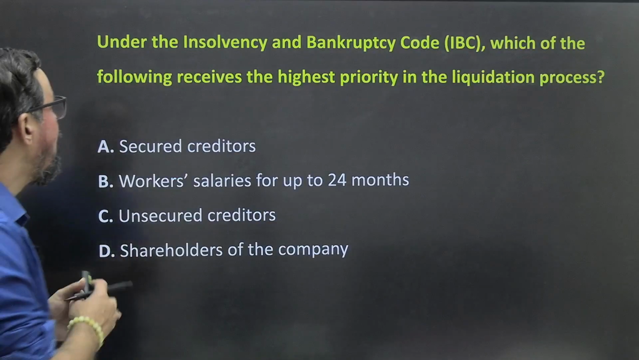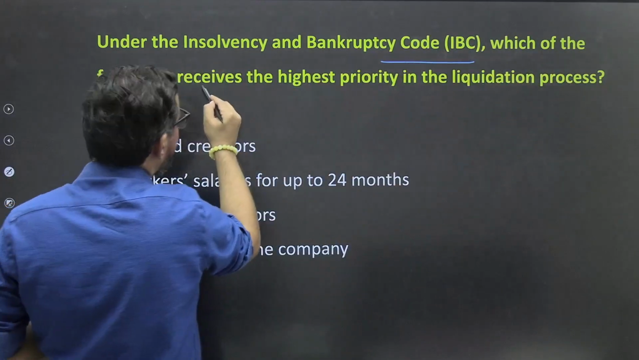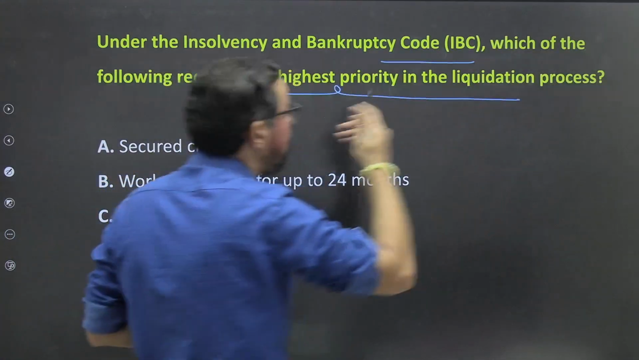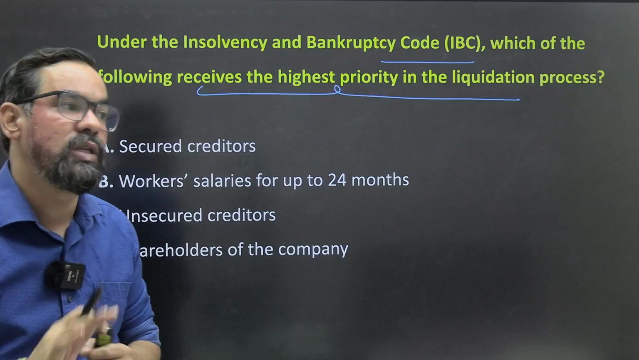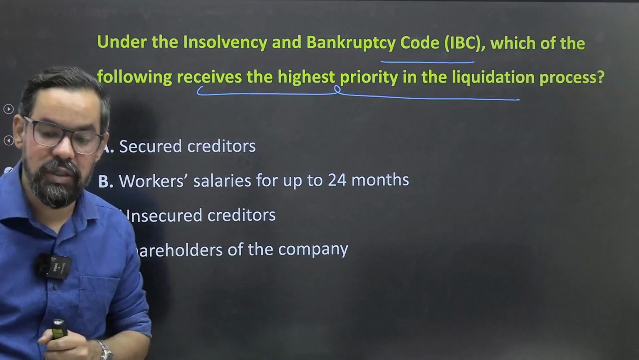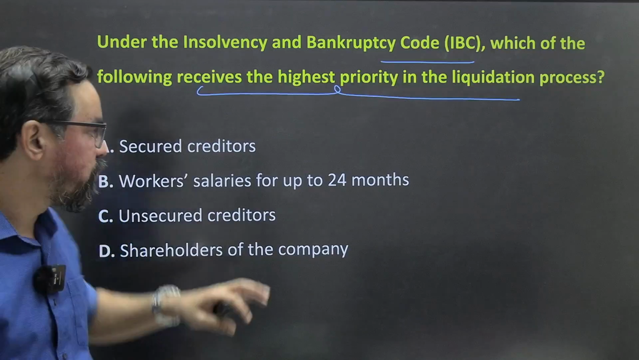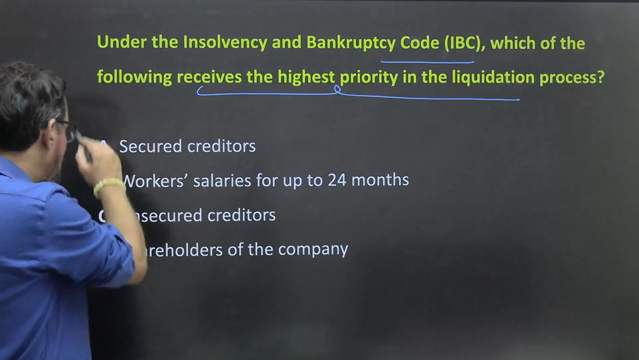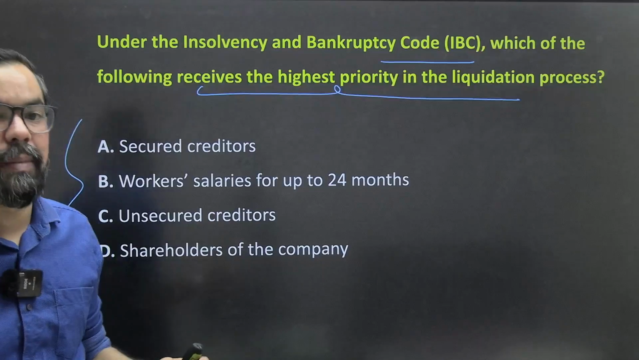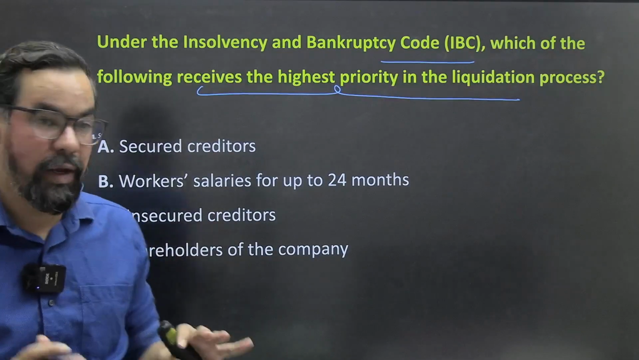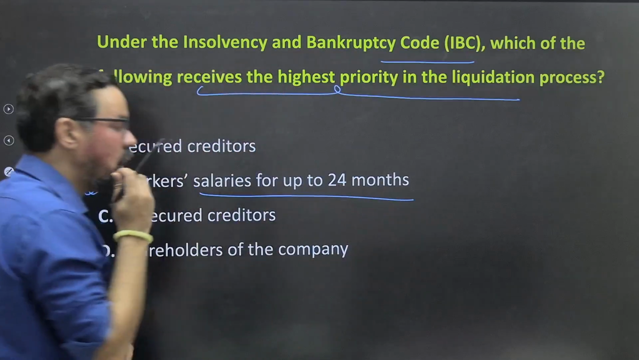Next one. Under the Insolvency and Bankruptcy Code, which of the following receives the highest priority in the liquidation process? Okay, so if a company is going through the insolvency process and we are going for some sort of liquidation, out of these four, which will get repaid first? So that will be employee salary, right? So workers' salary for up to 24 months.